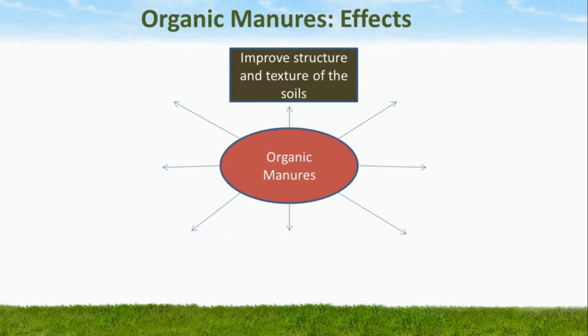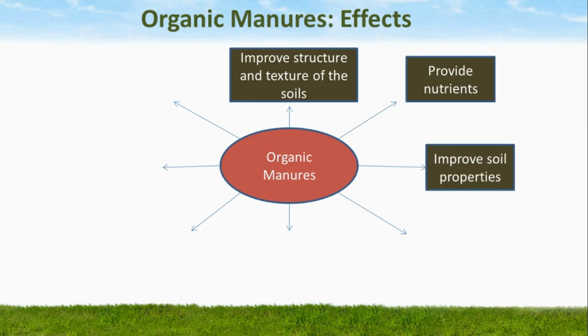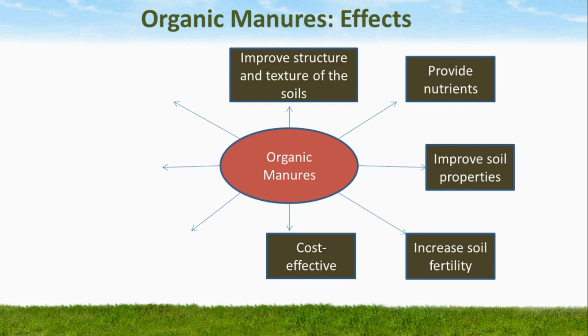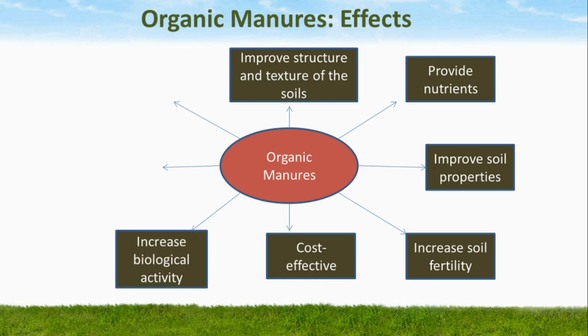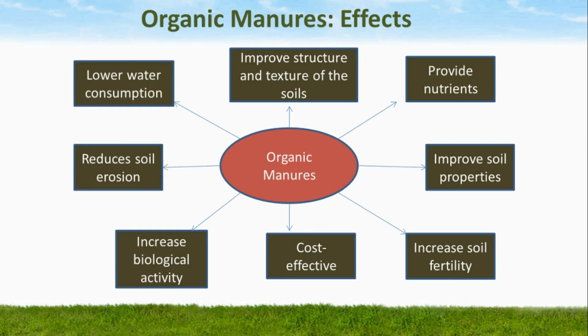Organic manures improve structure and texture of the soil. They provide nutrients, improve soil properties, increase soil fertility. They are cost effective, increase biological activity, reduce soil erosion, and organic manures lower water consumption.